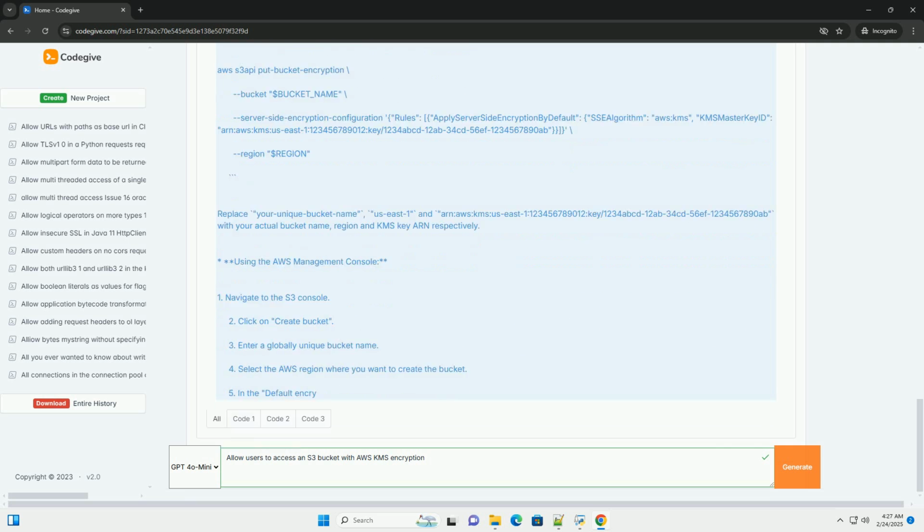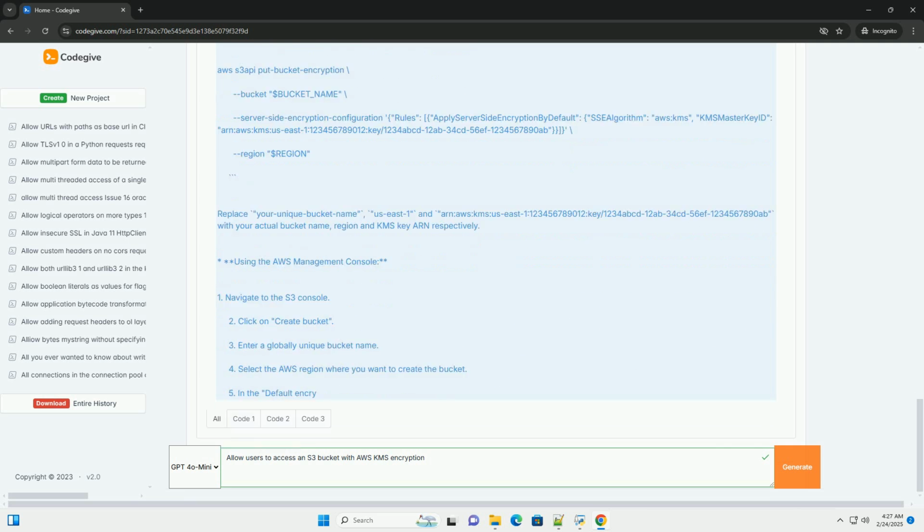Troubleshooting. Access denied errors: double check your IAM policies and KMS key policy. Ensure that the IAM role has the necessary permissions to access the S3 bucket and use the KMS key. Pay close attention to ARNs and resource names. KMS key policy errors: verify that the KMS key policy allows the IAM role to perform the kms:Encrypt, kms:Decrypt, kms:GenerateDataKey*, and kms:DescribeKey actions.